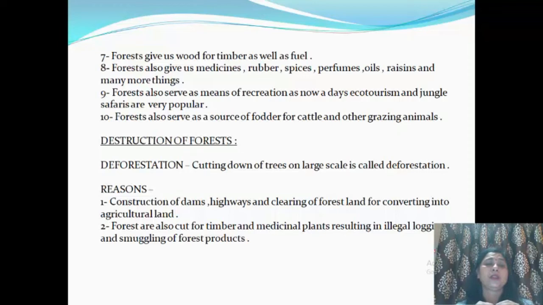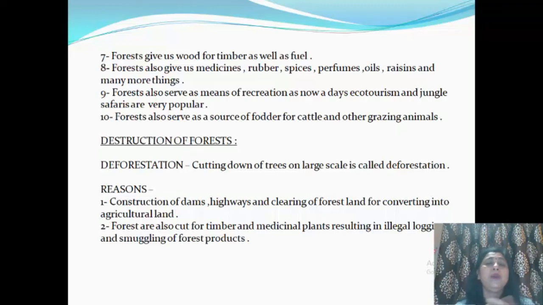Now, destruction of forests. We people are destroying these forests. We cut down these forests for many purposes. This cutting down of trees on a large scale is known as deforestation. Now, what are the reasons for cutting these trees? Number one, for construction of dams, highways. We have seen many highways are formed. These highways are actually formed on the places where earlier there were forests, and clearing of forest land for converting into agricultural land.